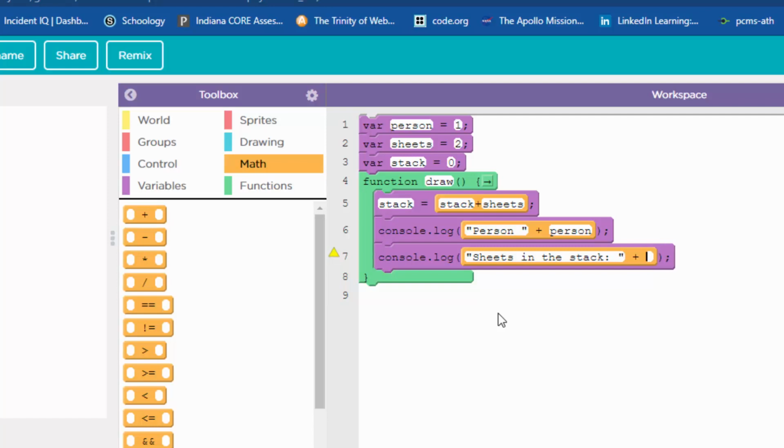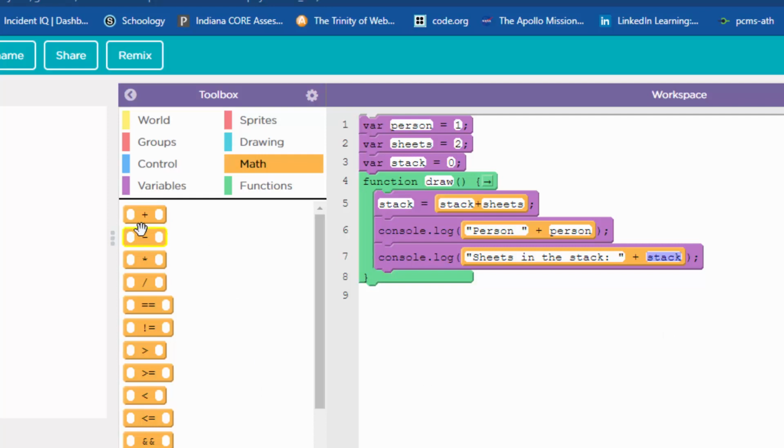And then this is going to be stack. Again, it's just a little report. How many sheets are in the stack now? Somebody's walked by and laid down some paper. So it's sheets in the stack, and that's in quotes, and then the variable stack matching up with that right there. That's not in quotes. If you need to pause the video, do that and come back for the next part.